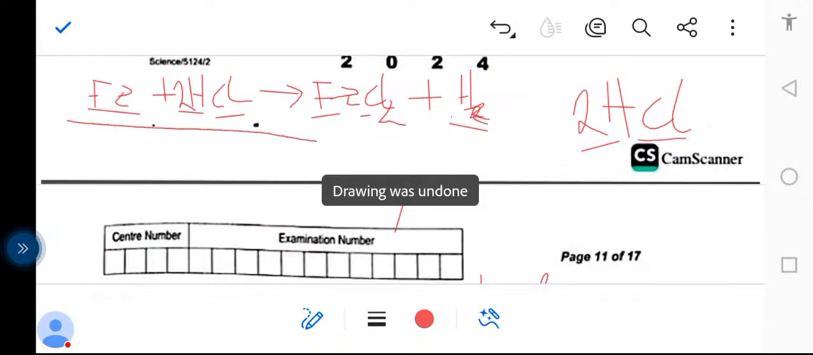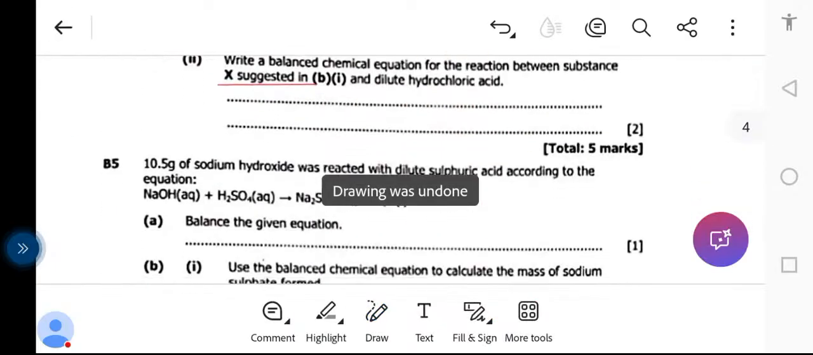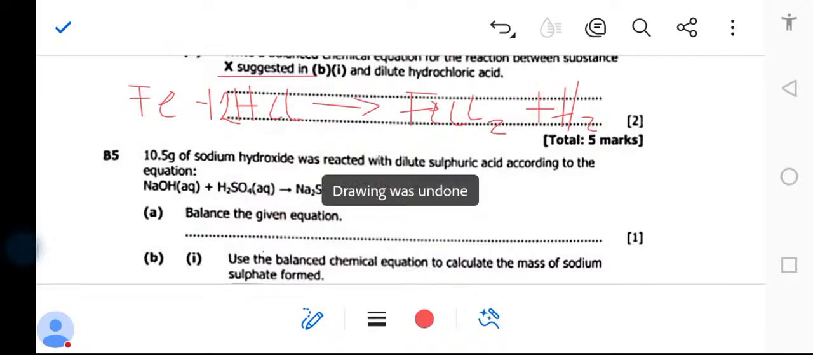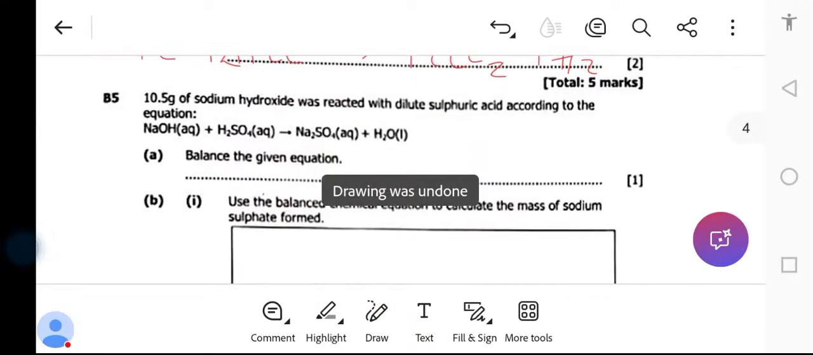So this is a balanced chemical equation. That's how you're supposed to answer that. You can put it here. You say, okay, iron plus HCl. This is giving you iron chloride, okay, with a 2, plus hydrogen gas. So balancing, we have put a 2 here, which has made it to be what? To be balanced, okay? Then we go to question 5.